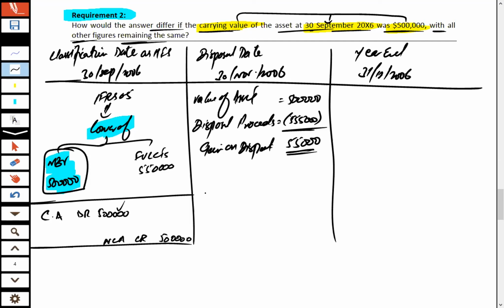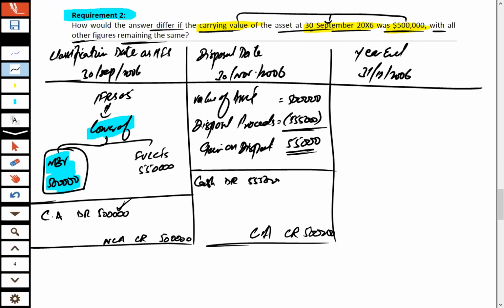So what should be the double entry to record this gain? The double entry would remain the same. The current asset is credited with the value of 500,000, and effectively we received cash, debited by 555,000, and the excess amount is credited as gain of 55,000.